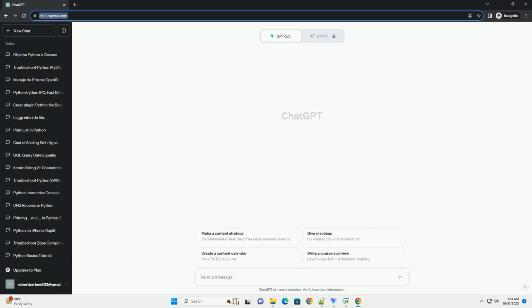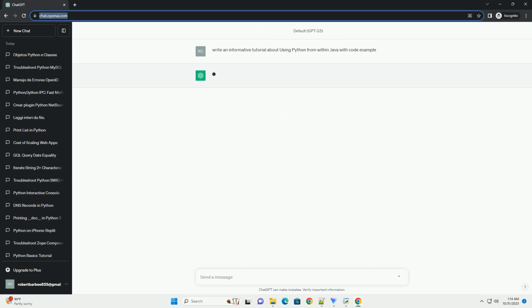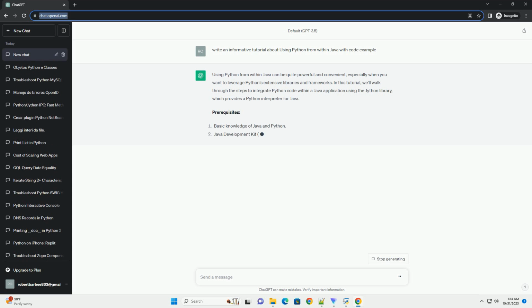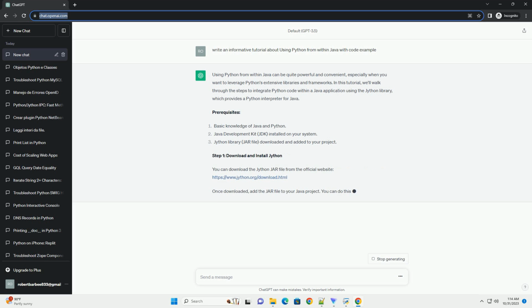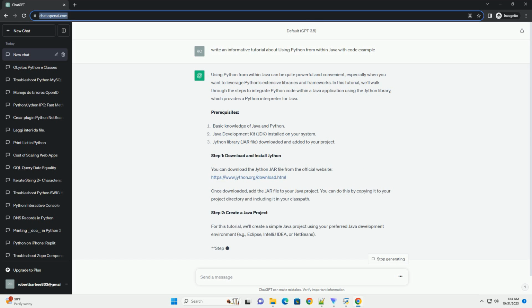Using Python from within Java can be quite powerful and convenient, especially when you want to leverage Python's extensive libraries and frameworks. In this tutorial, we'll walk through the steps to integrate Python code within a Java application using the Jython library, which provides a Python interpreter for Java.